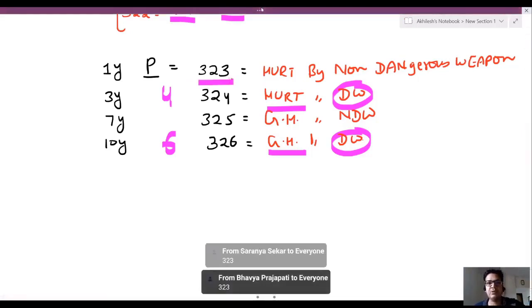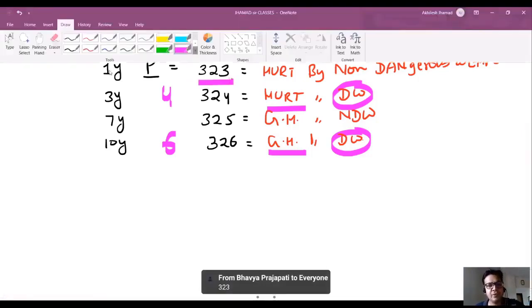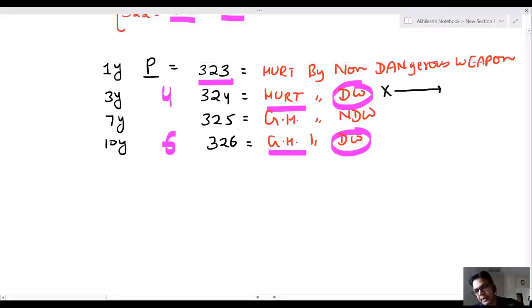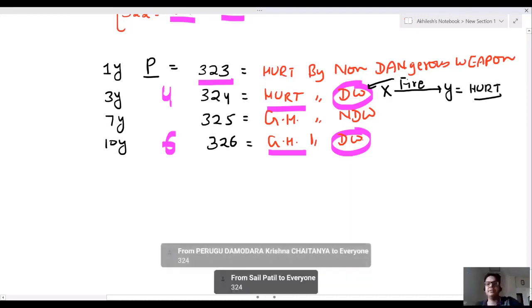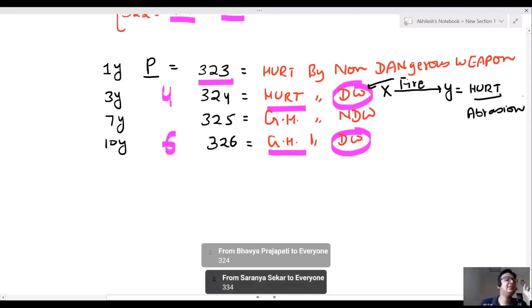Okay. Now see, X fired on Y. Fire means it's a dangerous weapon. It's a pistol. X fired on Y, but Y got just a simple hurt. There is an abrasion. Sir, this is 324.